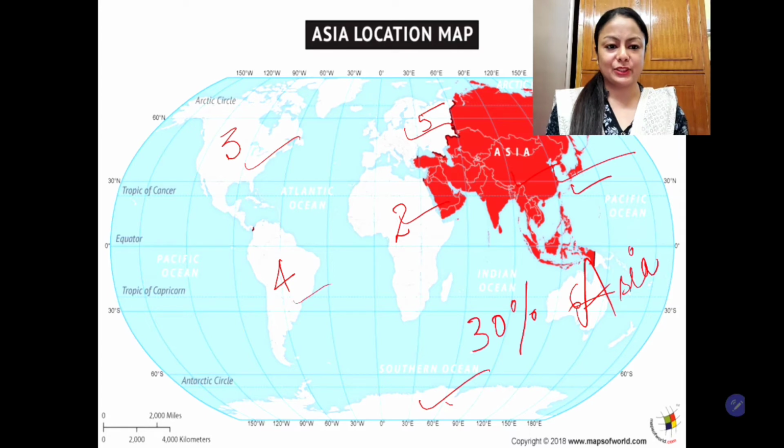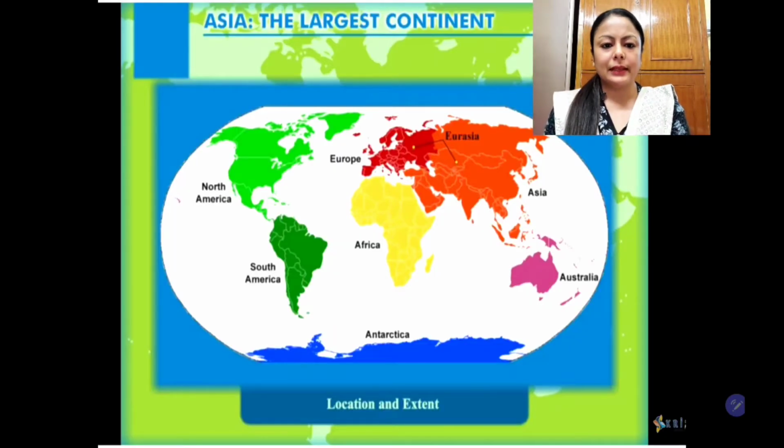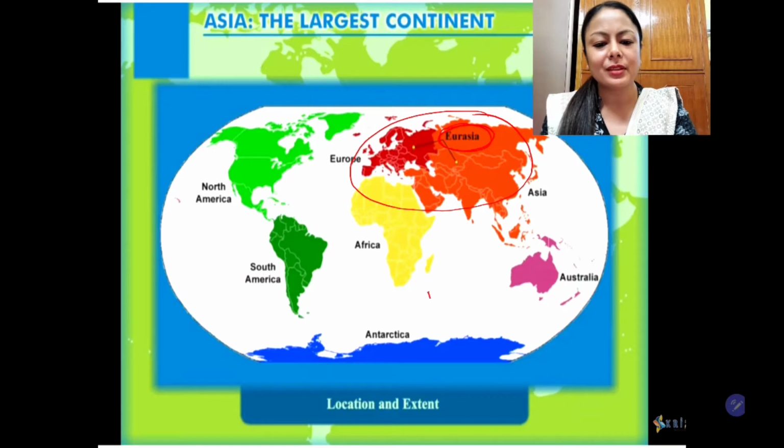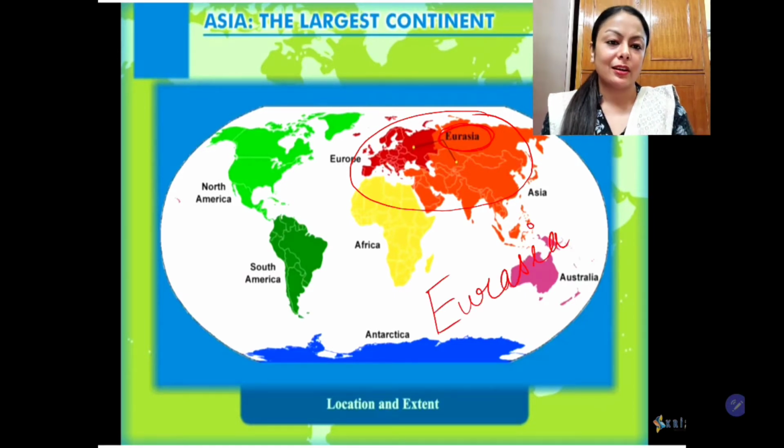Students, let's proceed. We have seen the continent of Asia in respect to the rest of the world. In this slide, you can see that all the continents are marked here. Europe and Asia together are known as Eurasia. This term, Eurasia, is used for both the continents together. Why?